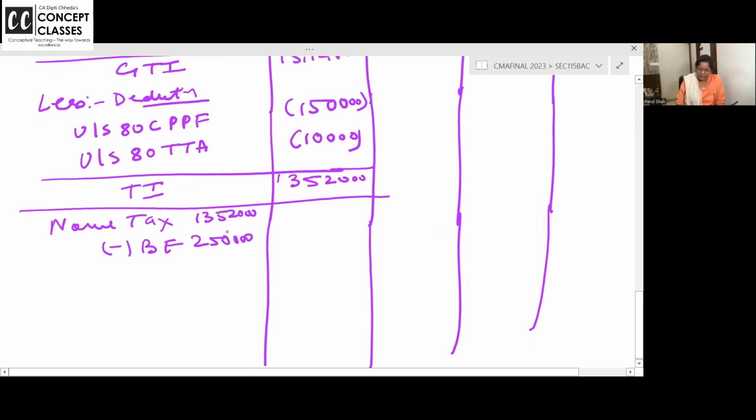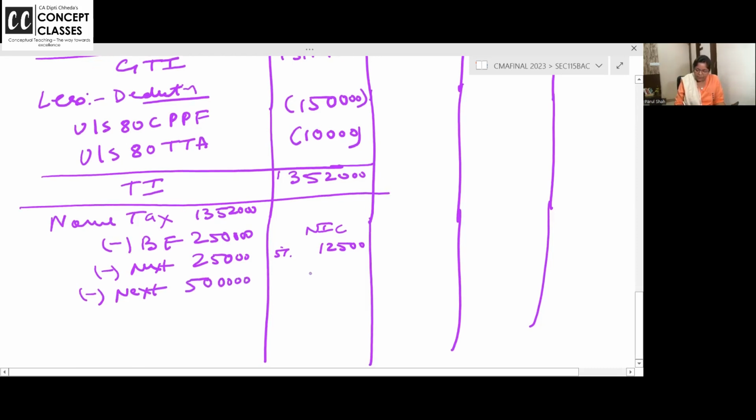Are you all with me? This total income is finished, now we are calculating tax. It is like solving total income, which is the last class at inter level: we do 5 heads, set off, clubbing, deductions, TDS, and finally computation. Here we are starting with this. Your normal tax till 2,50,000 basic exemption is nil. Then on the next 2,50,000 it is 5%, 12,500. Next 5 lakh it is 20%, 1 lakh.